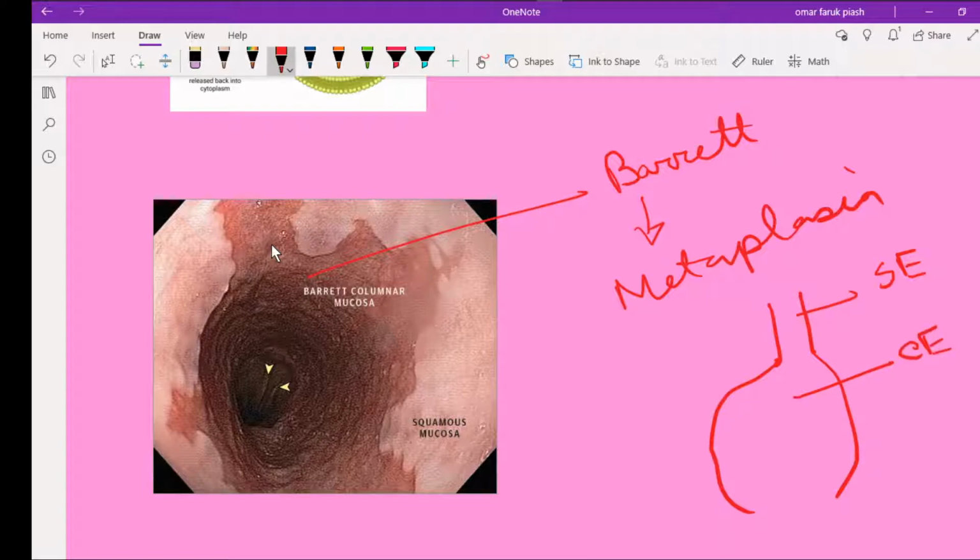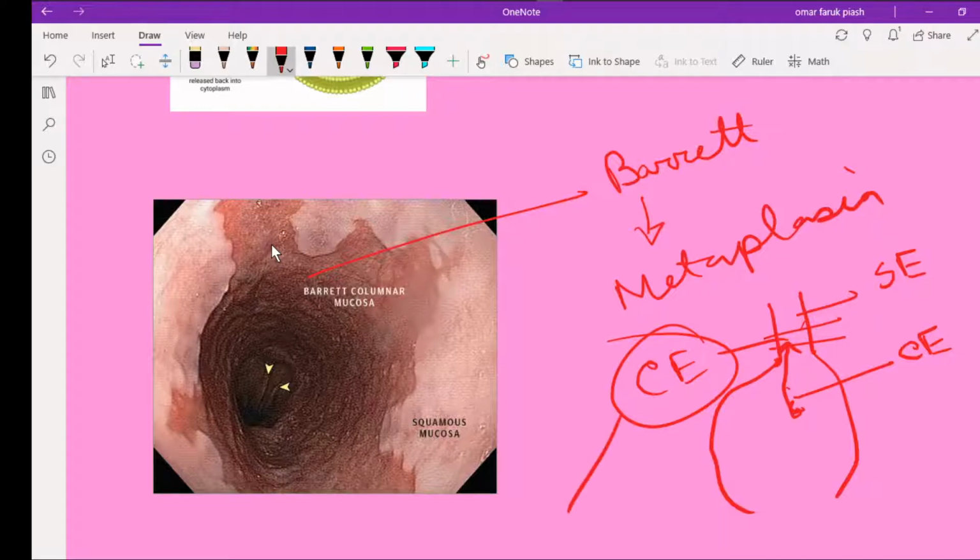The stomach has a high capacity of handling acid. When there is acid reflux from the stomach, it causes a change in the lining at the squamous columnar junction, which is lined by squamous epithelium, and it changes into columnar epithelium containing goblet cells. This is what happens in Barrett esophagus, and this is metaplasia.